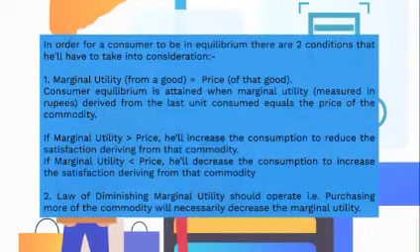In order for a consumer to be in equilibrium, there are two conditions that he'll have to take into consideration. First, marginal utility from a good is equal to the price of that good. Consumer equilibrium is attained when marginal utility, measured in rupees, derived from the last unit consumed equals the price of the commodity. If marginal utility is greater than price, he'll increase the consumption to reduce the satisfaction derived from that commodity. If marginal utility is less than price, he'll decrease the consumption to increase the satisfaction derived from that commodity.